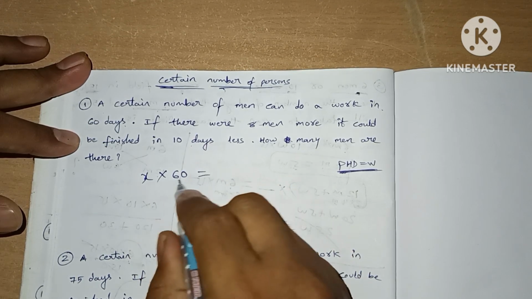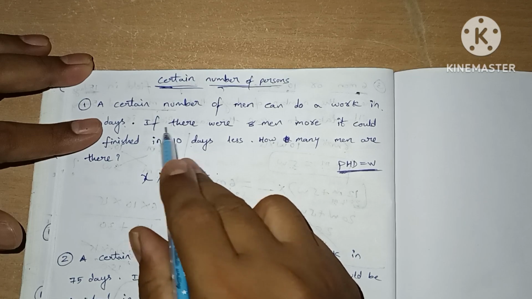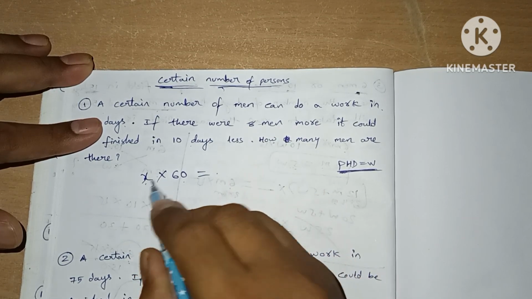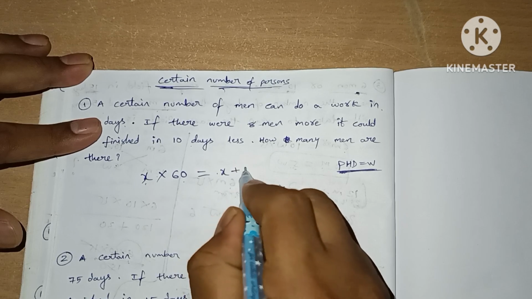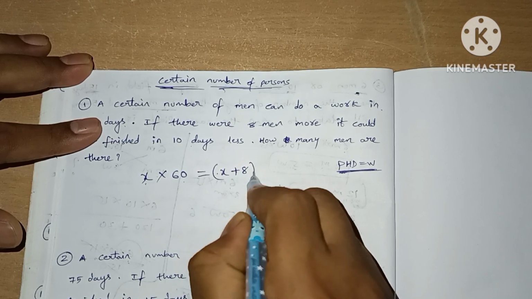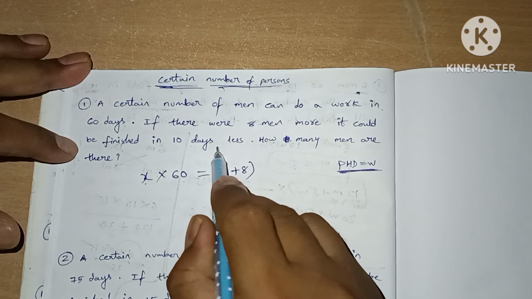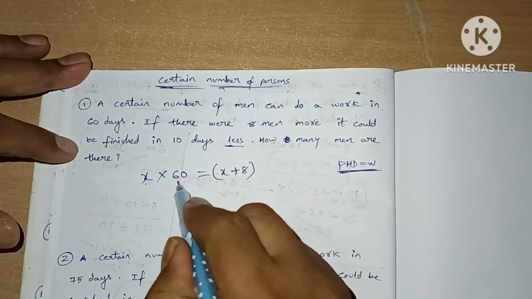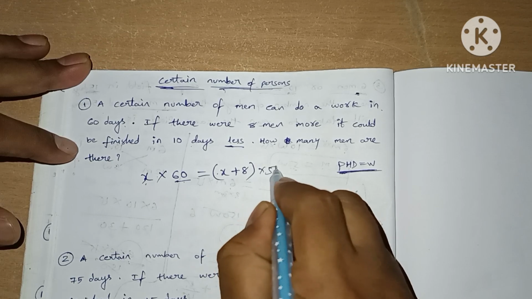So this whole equals work, and it is saying that if there are 8 men more, initially there are x people. If 8 more, means plus 8 men, it could be finished in 10 days less. Initially they took 60 days, 10 days less means 50 days.